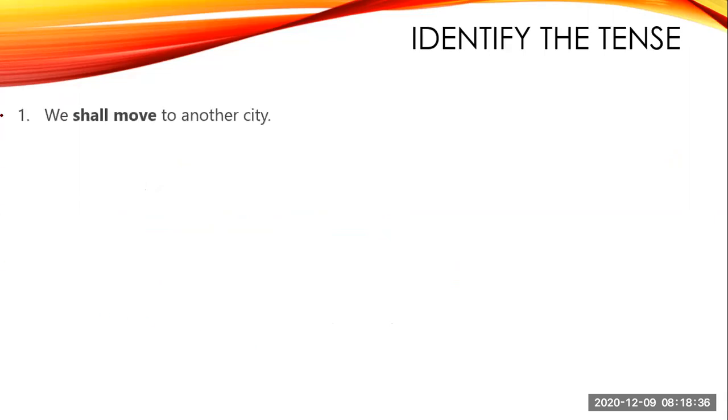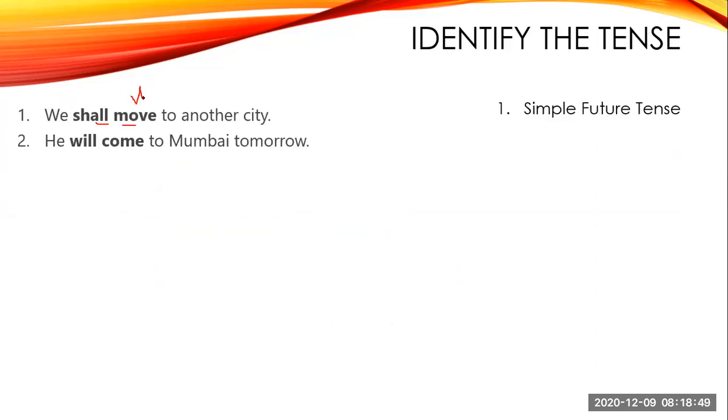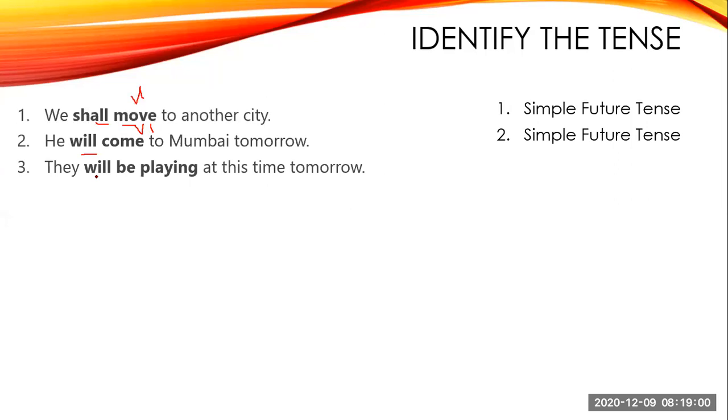So first is identify the tense. We shall move to another city. Now here we have shall plus V1. So in future tense, you will have V1 where? In your simple future tense. Now next, he will come to Mumbai tomorrow. Will plus V1. V1 means simple future tense. Now next, will be playing. So your will be playing. Playing means V-ing. So we have V-ing in continuous tense. Which continuous tense is this? This is your future continuous tense because with will, be is added.